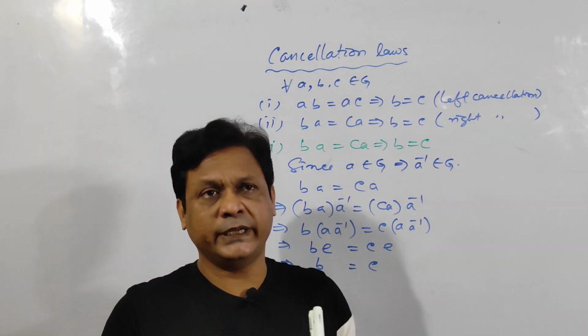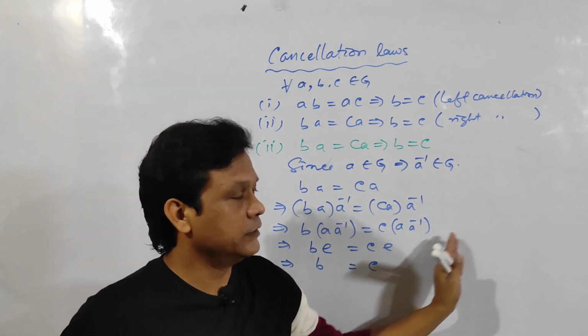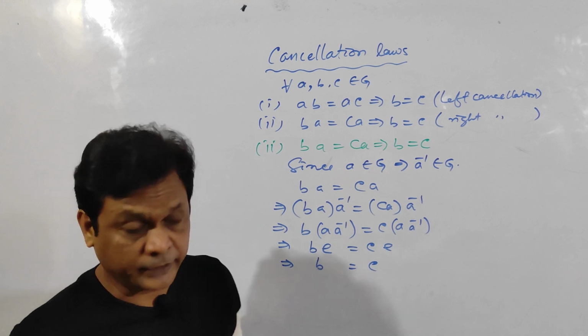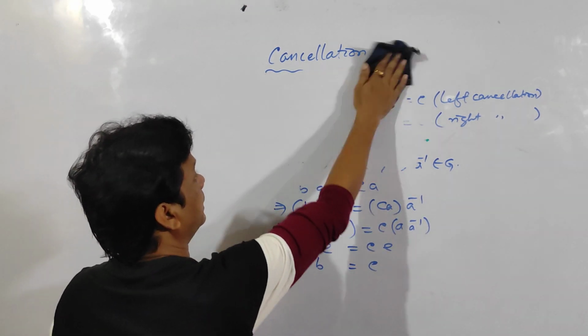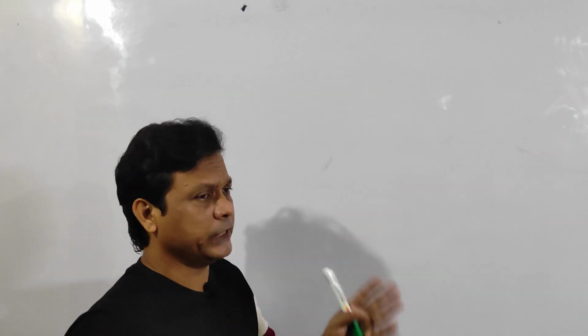So do the proofs in a systematic way, and you should write the properties here. Unless you write the properties, you will not get a mark in the exam. Clear? And if you write the properties, automatically the axioms will be memorized.